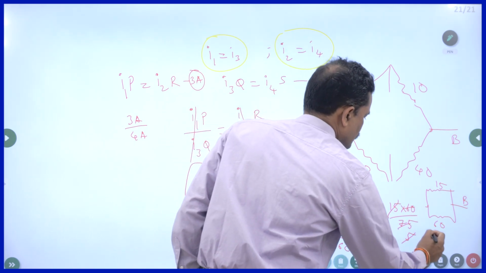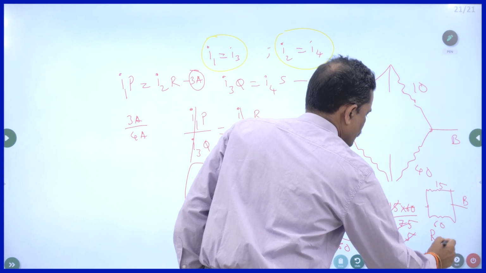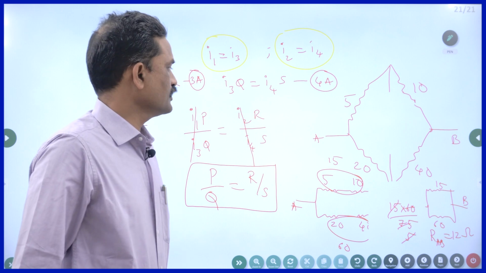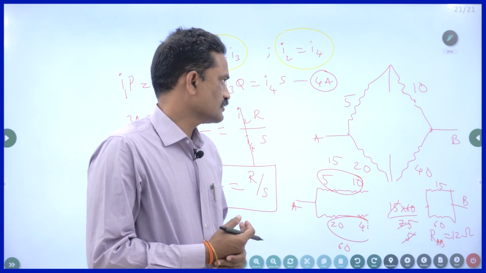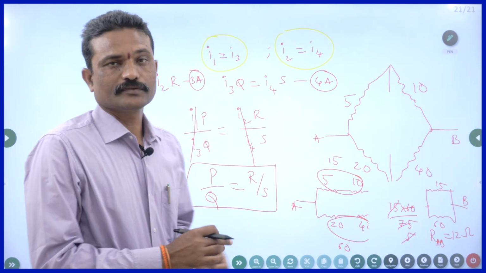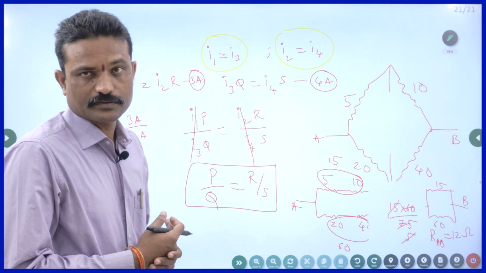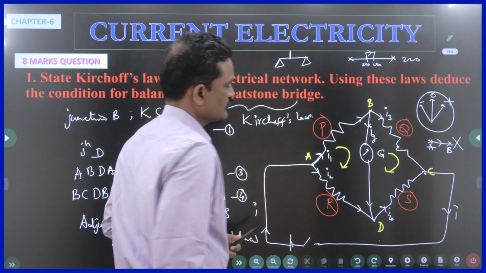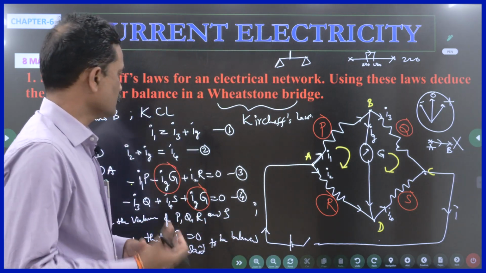The answer is, the resistance between A and B is 12 ohms. So in this way you can simplify problems of EAMCET. This is not related to our essay type question. I hope this question is clear to you, the answer is clear to you.